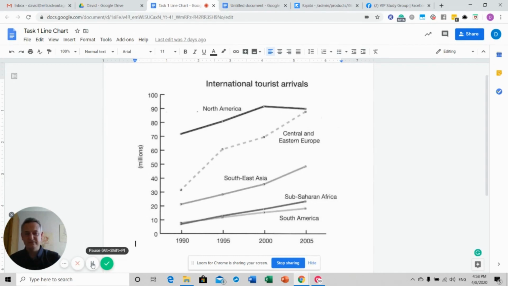Analyze the data carefully, group it together logically, and see if you can make some good but also relevant comparisons. And I really look forward to reading all of your comments. So thank you.